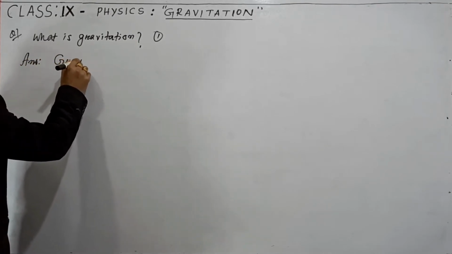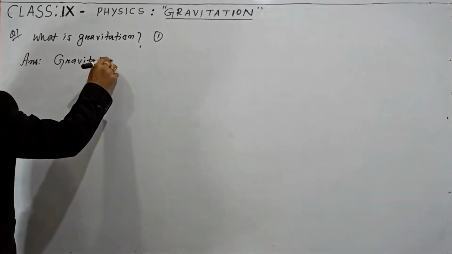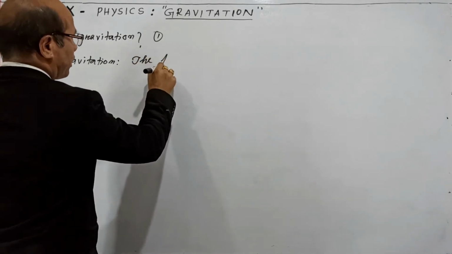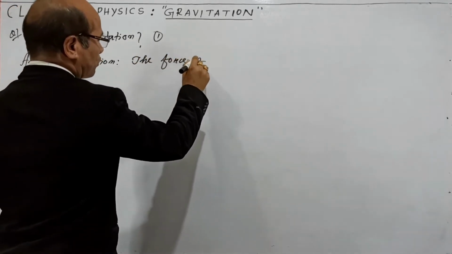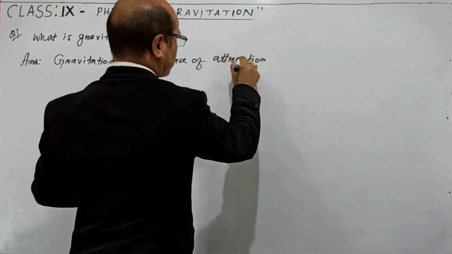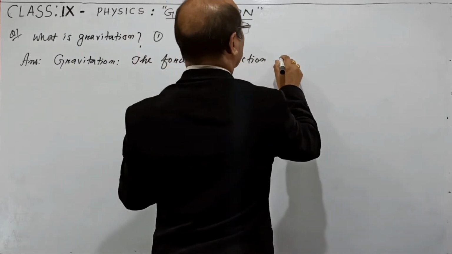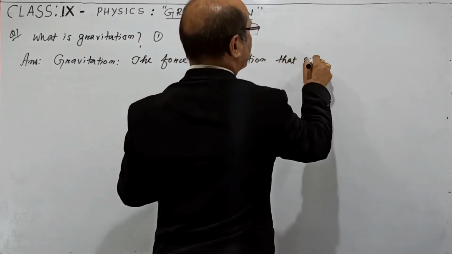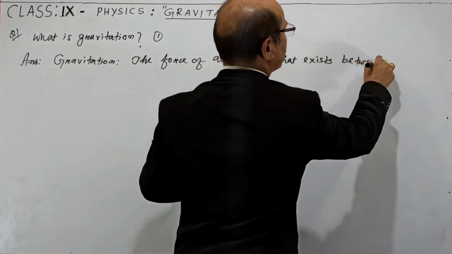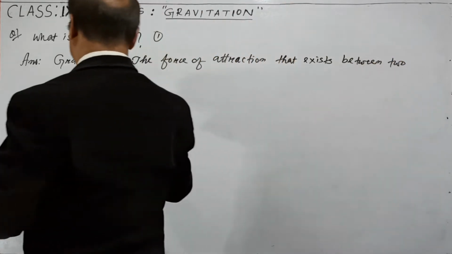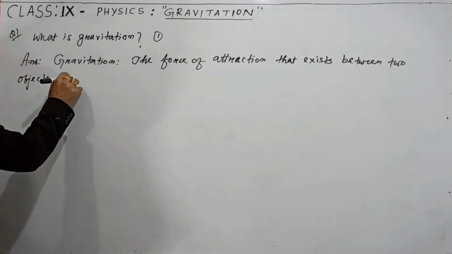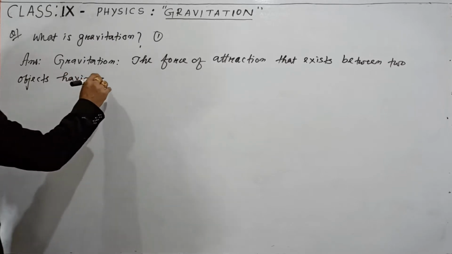Gravitation. The force of attraction that exists between two objects having masses.